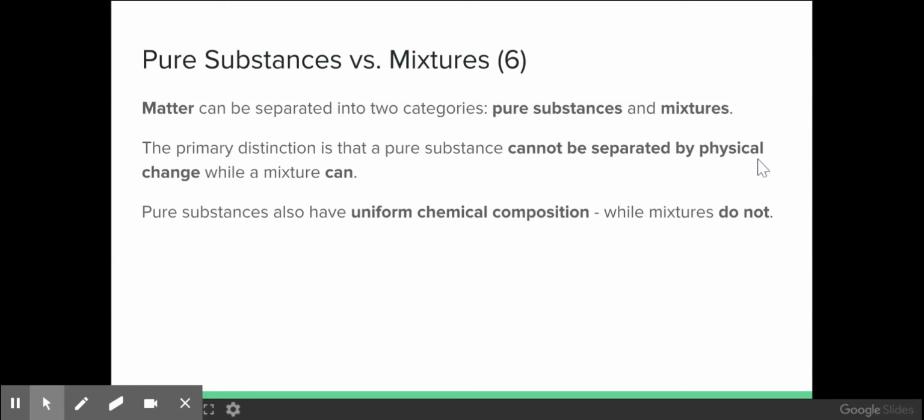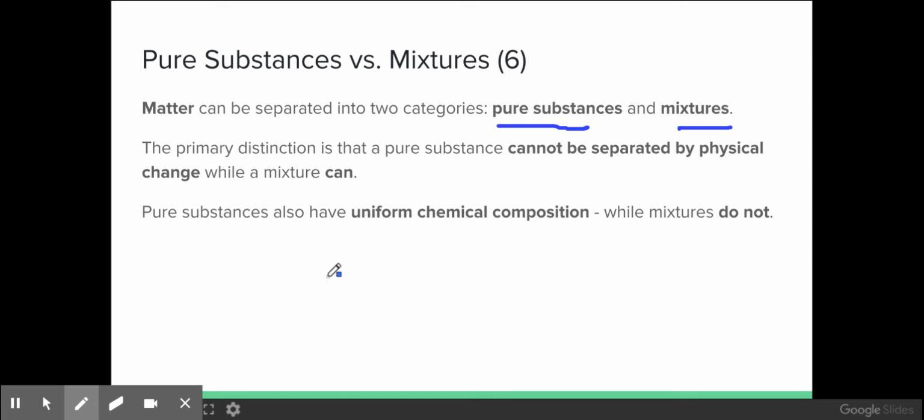We stopped our last discussion with states of matter, and we talked about how matter is generally classified into two categories: pure substances and mixtures. Mixtures are made up of pure substances that have been mixed together in a non-chemical way. You cannot separate a pure substance by physical change. A mixture can be physically separated in some way.